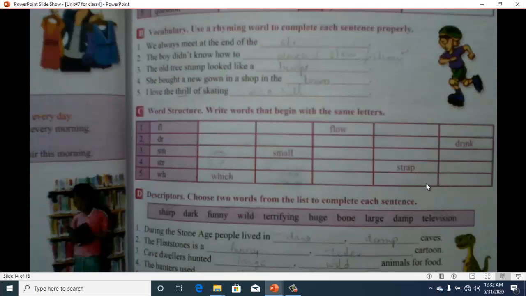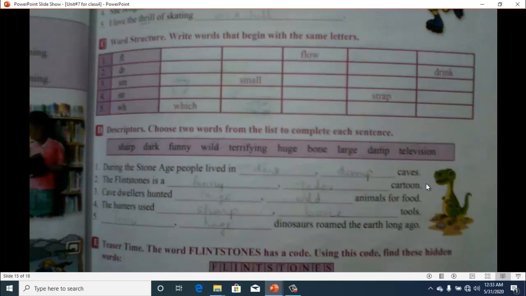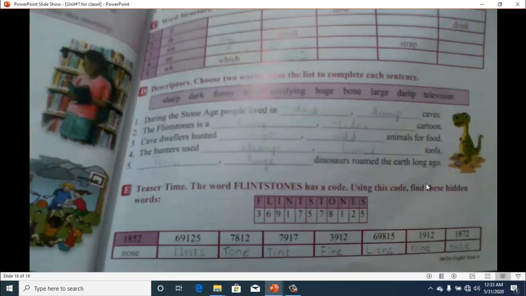Then we have word structure. You write words that begin with the same letter. It is a very easy exercise. You have to write words which start with the letters FL. One is done for you and the rest will be done by you. Then descriptors. Choose two words from the list to complete each sentence. Again, you have fill in the blanks and you have to choose two words to complete the sentence. After that, we have teaser time. The word Flintstones has a code. Using this code, find these hidden words. So this is a very interesting exercise. I hope you will find it very easy.